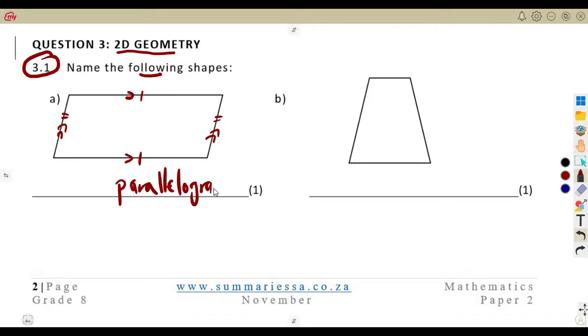By just looking into the shape, you must tell the shape that you're given. You cannot say this is a rectangle. Remember this, a rectangle is taken at what? At 90 degrees, supposed to be straight. These sides are supposed to be straight. And this one, you can see that it is a trapezium. These two sides are parallel. We only have one pair of what? Parallel sides. That is a trapezium that we are seeing there.